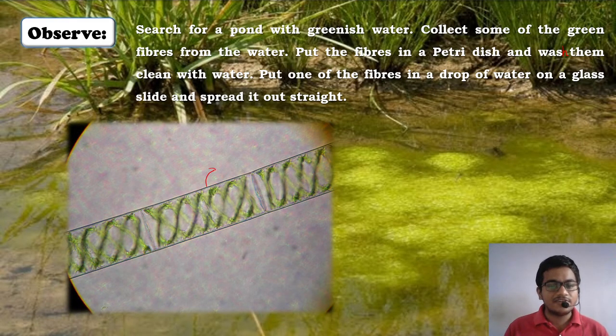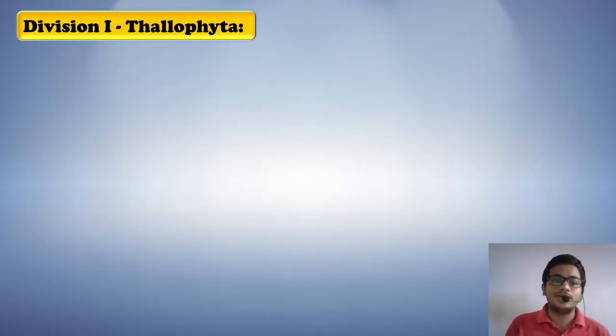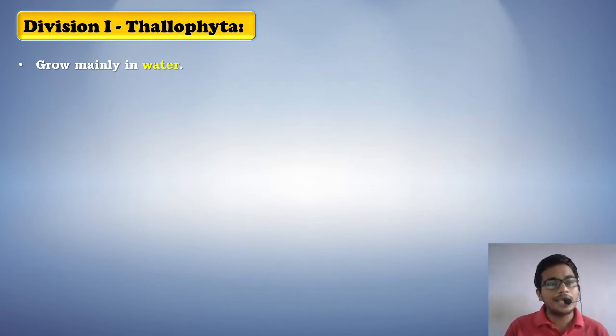This is a greenish color fibrous plant which is called Spirogyra, and they belong to division of algae. That is our first division, which is division Thallophyta. So let us learn more about division Thallophyta. Now organisms or plants which are classified under kingdom Thallophyta grow mainly in water. In very rare exceptions, algae grow on terrestrial surfaces, but majority times algae are generally grown in water. So these plants grow mainly in water.